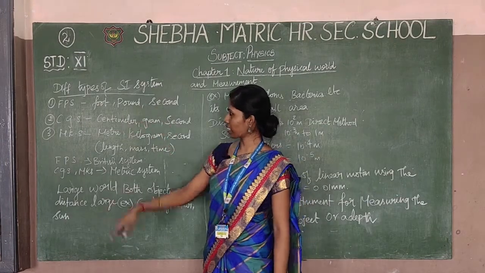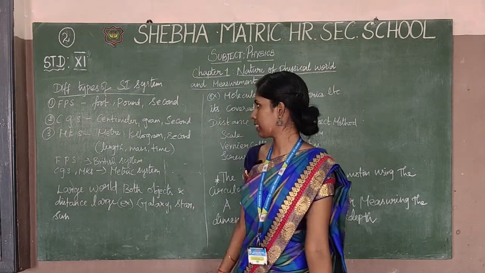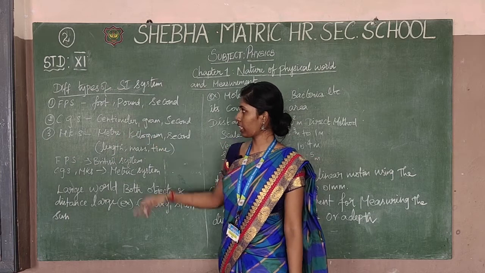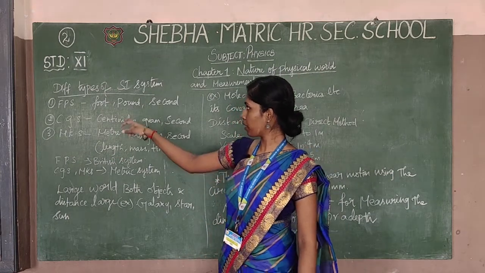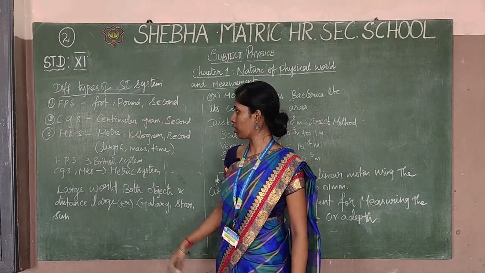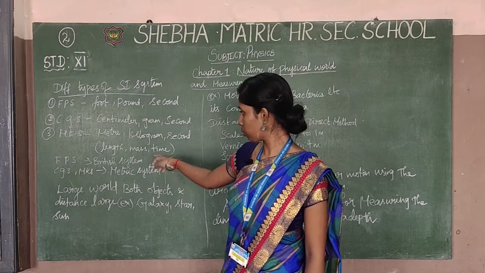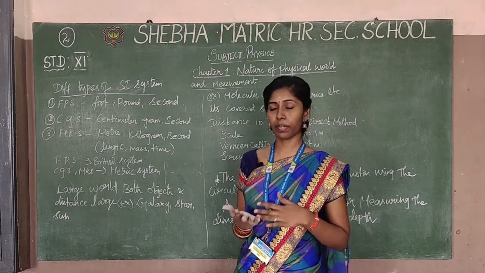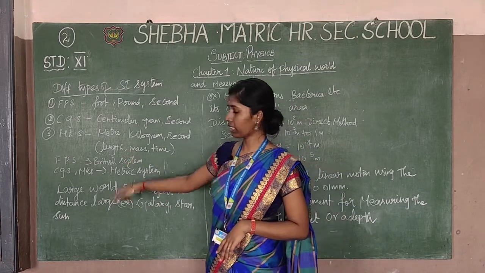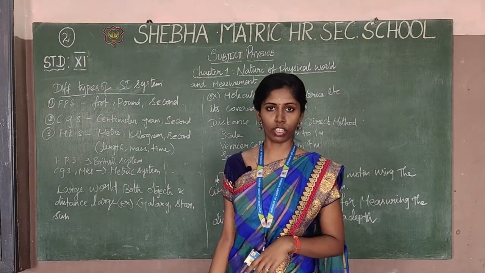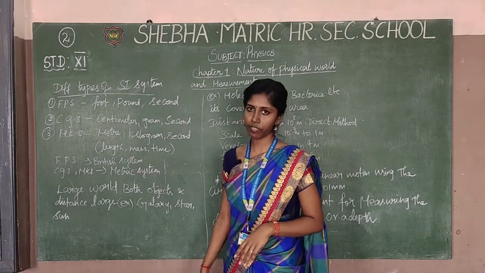Different types of systems of units. SI means the International System of Units, the standard system. There are three types: FPS, CGS and MKS. FPS means foot, pound and second. Foot is related to measuring length, pound to measuring mass, and the second is the unit of time.